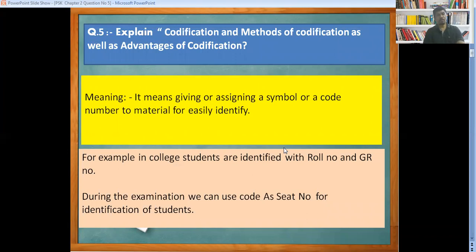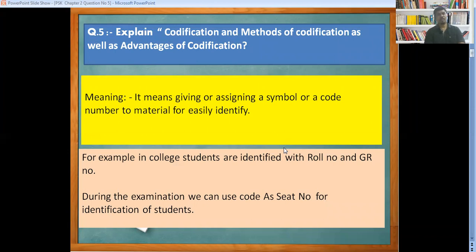I would like to give one interesting example. In our college, in every college and educational institute, the students get an identity card, with a roll number and GR number. Even during the examination, we use a code as a seat number for identification of the students. Also, we have done the registration at Mumbai University, therefore we have received the PRN number, a 16 digit number. With this 16 digit number, the identification of the students can be easily done. That comes under codification.